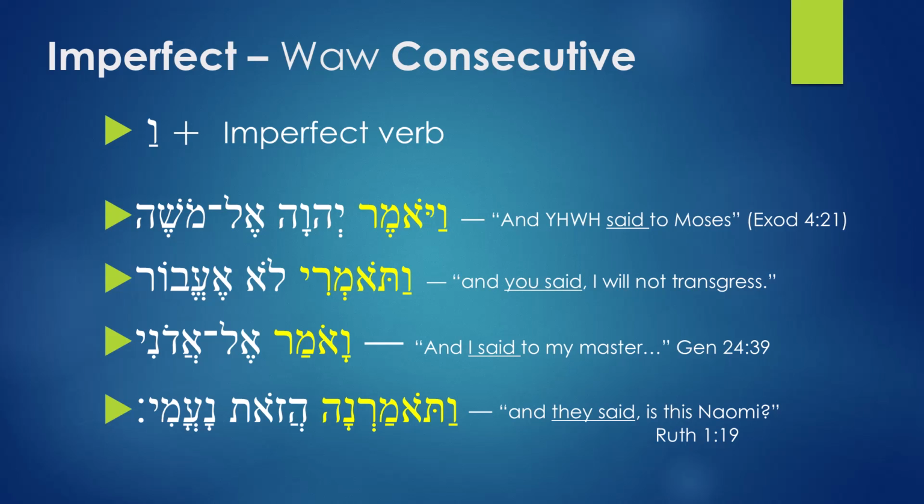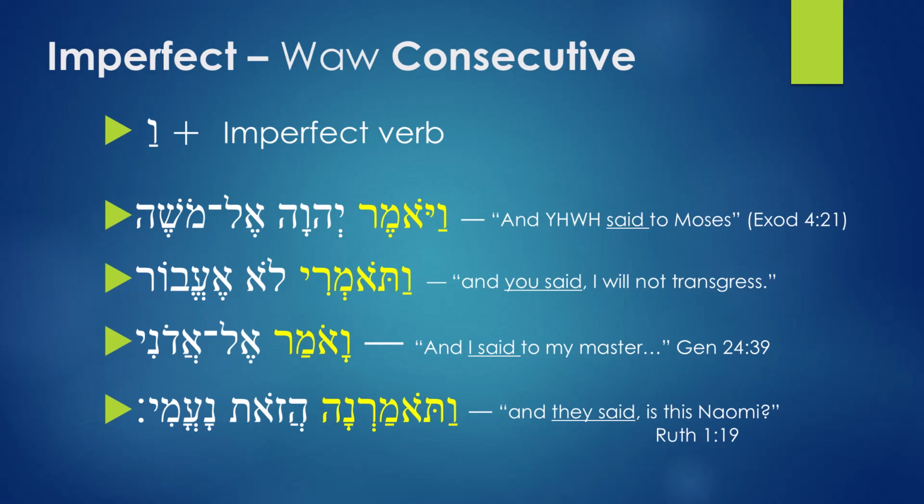El Adoni. Adoni means my master. El means to. Ama means I said. But normally it was supposed to be translated as I will say. But because we have waw consecutive, it's going to reverse it to the past. Instead of saying I will say, it's going to be I said. And I said to my master. So again, this is waw consecutive.